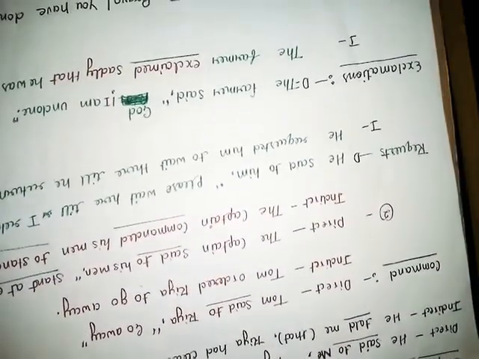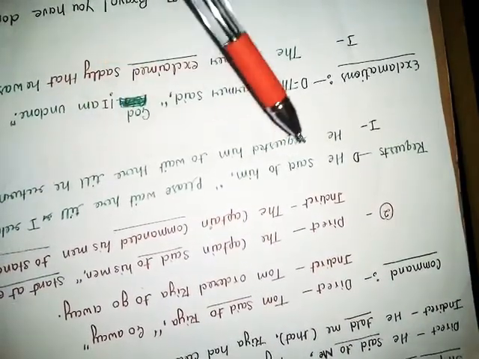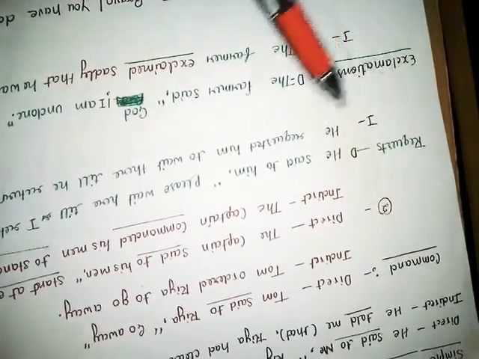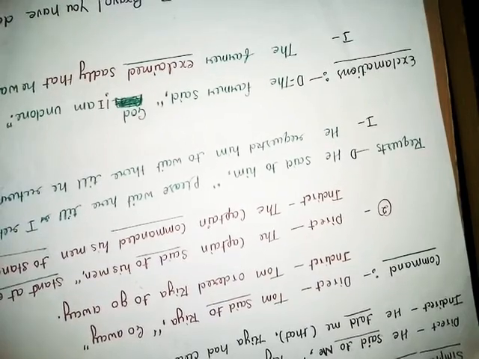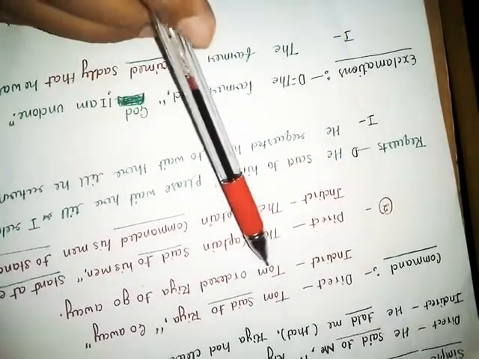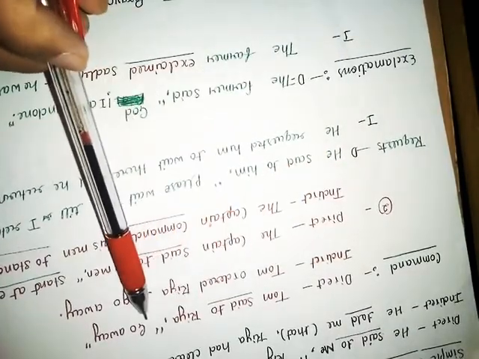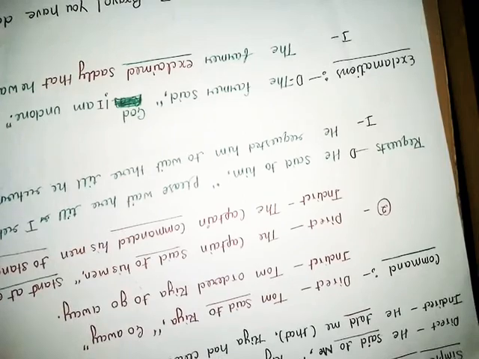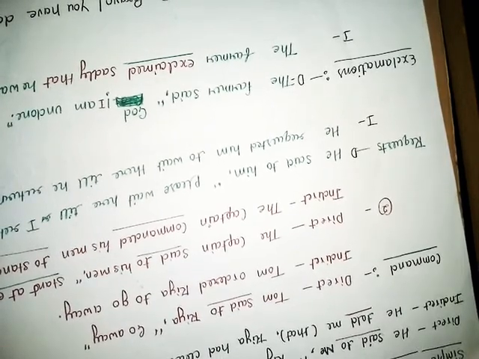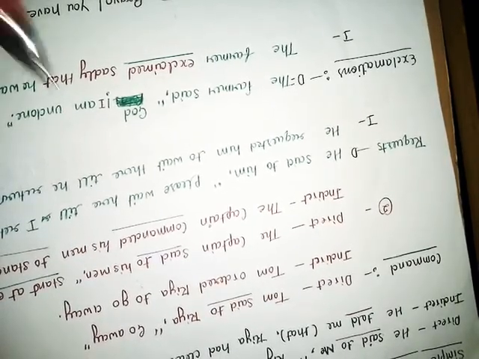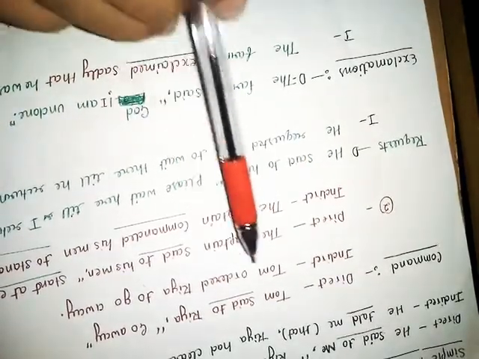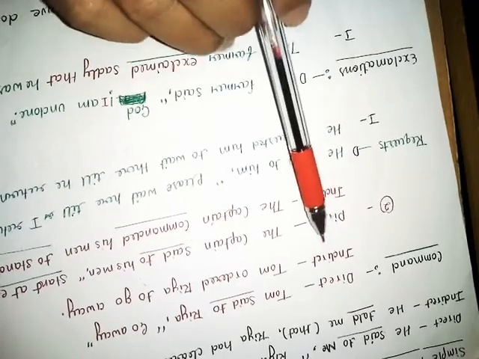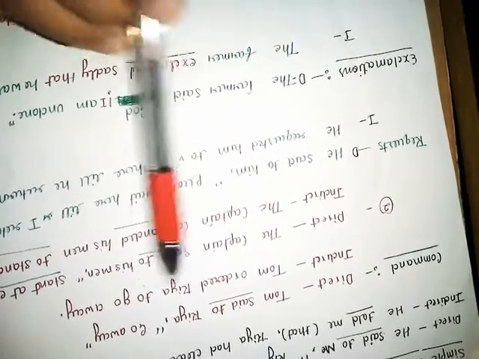So friend, come on, next sentence. This is a sentence of command. In this sentence, one gives a command or one gives an order. Direct sentence: Tom said to Ria, comma, inverted comma, start, go away. In this sentence, Tom ordered Ria to go away. Right? So this is a kind of order. While converting direct to indirect, said to becomes ordered because in this sentence one is giving an order.